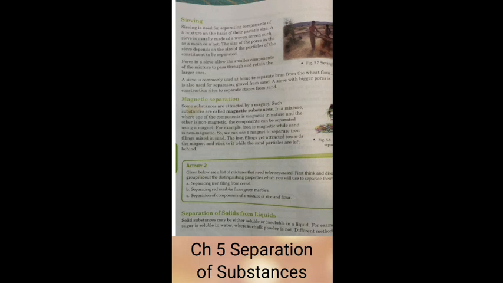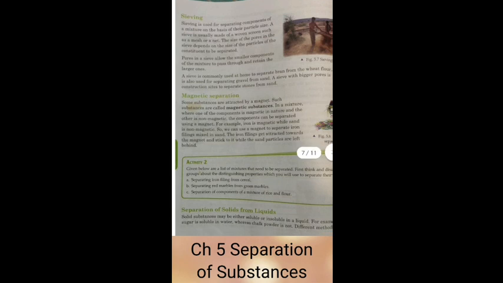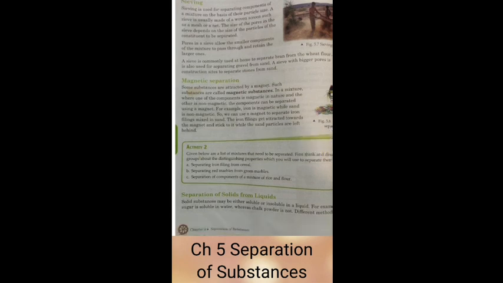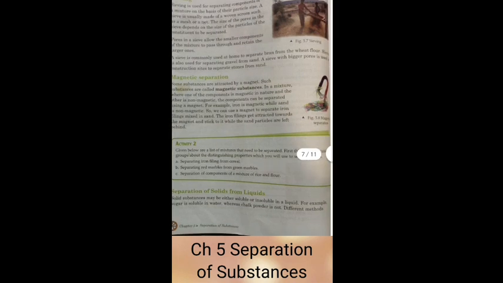This method can be used only when there is a difference between the sizes of the particles of the different components. Then comes the last method, magnetic separation. If either of the components of the mixture has magnetic properties, then this method can be used, directly using a magnet for picking up the magnetic substance.